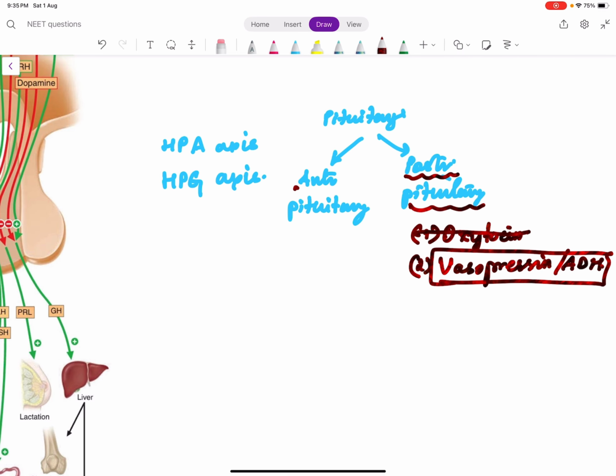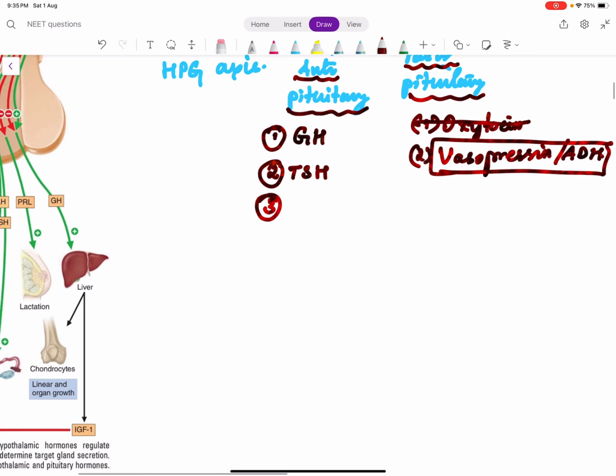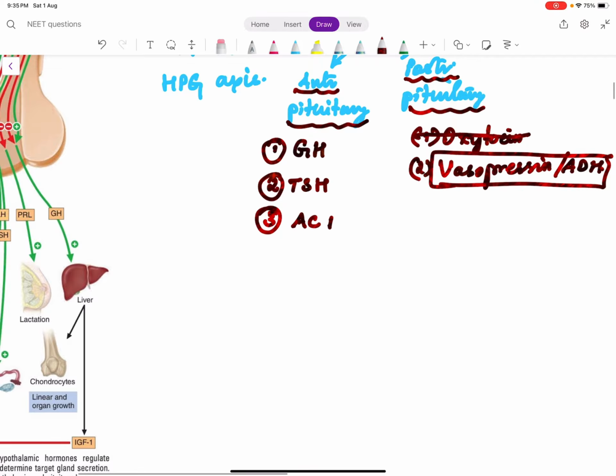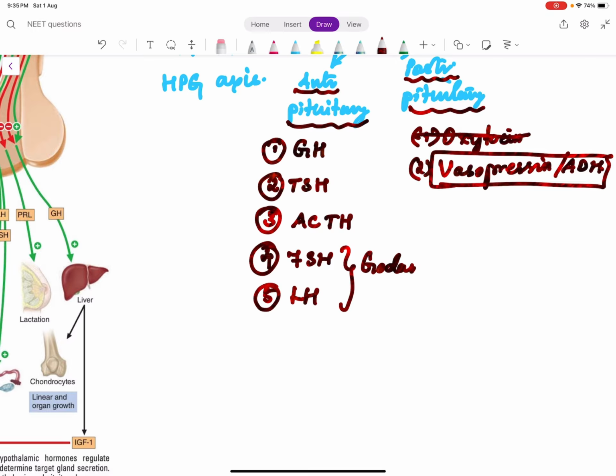Now the anterior pituitary is more important because it secretes six hormones. One is growth hormone. Next is thyroid stimulating hormone, adrenocorticotropic hormone, FSH and LH. These two together are called gonadotropins. And the sixth anterior pituitary hormone is prolactin.